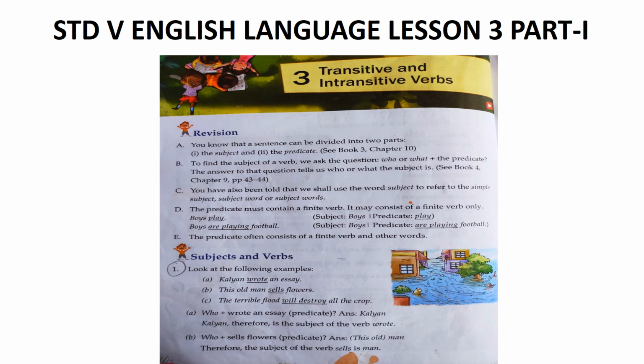For example, farmers till the soil. Here, farmer is the subject, till is the verb, and soil is the object. So here, the action of the subject is being transferred through a verb to the object. Farmer tills the soil. Who tills the soil? The farmer, the subject. What does he do? He tills the soil. So here the action of the subject is transferred over to the object.